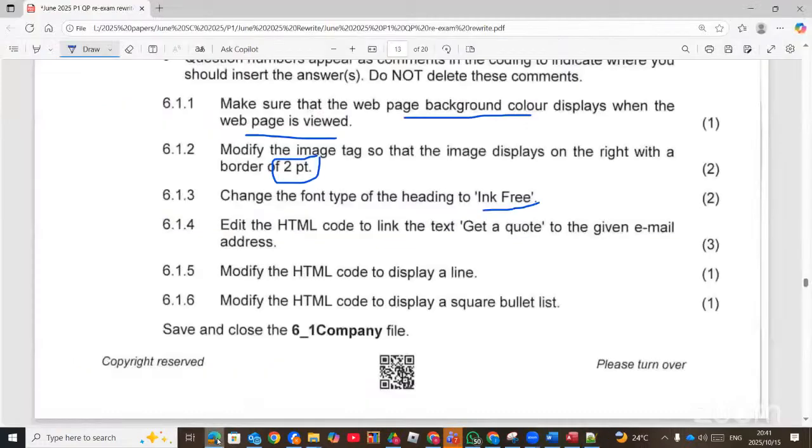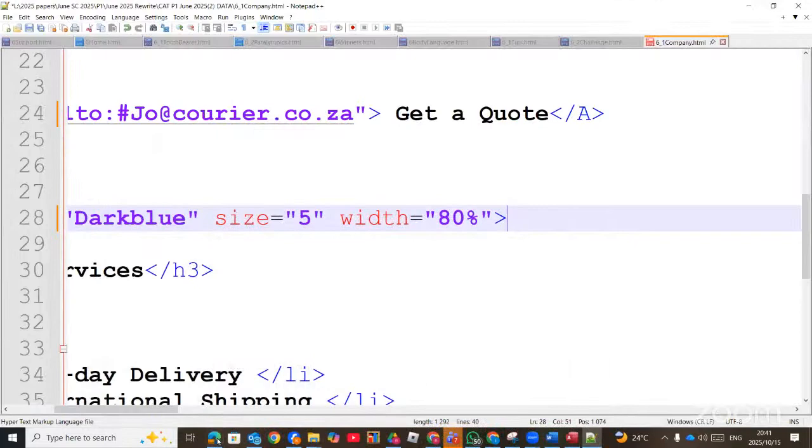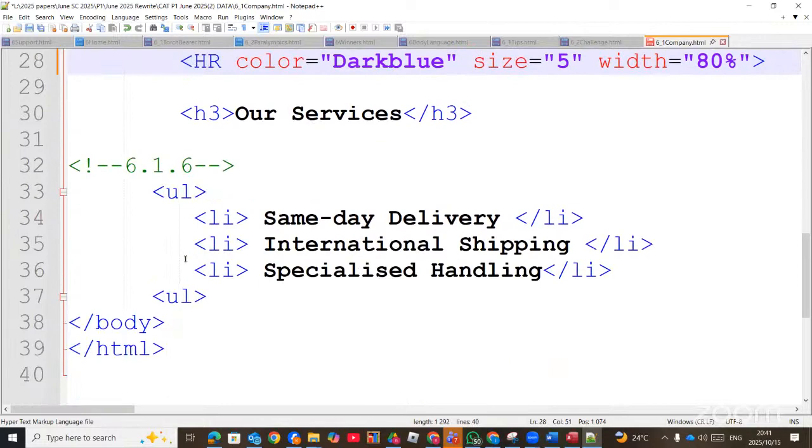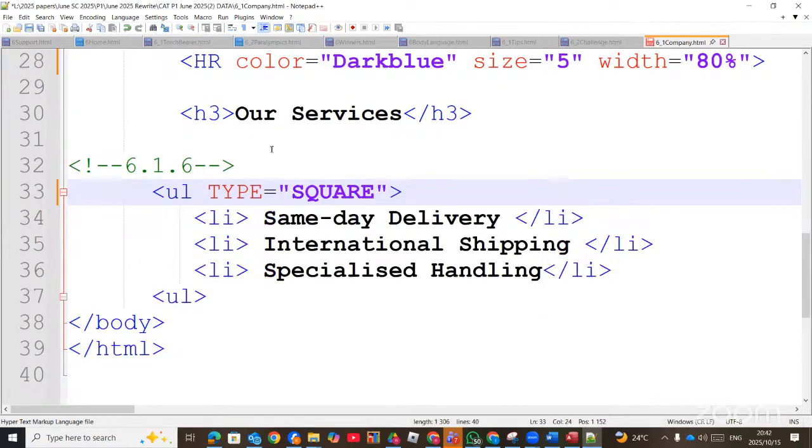And then the last one over there, modify it to display a square bullet. So square bullet is UL. So UL is already there. Then you say type equals to square to display in a square bullet.